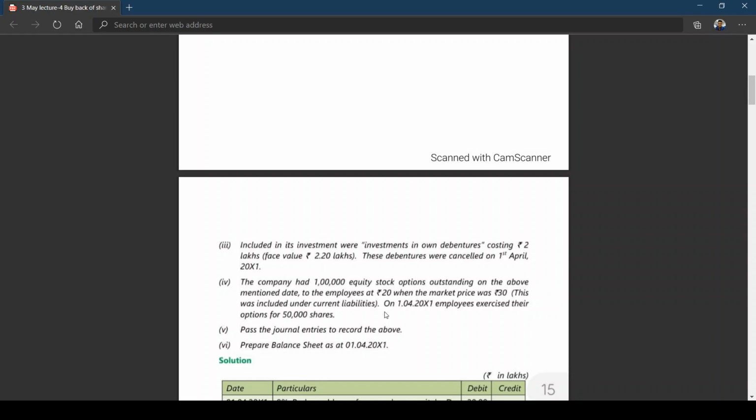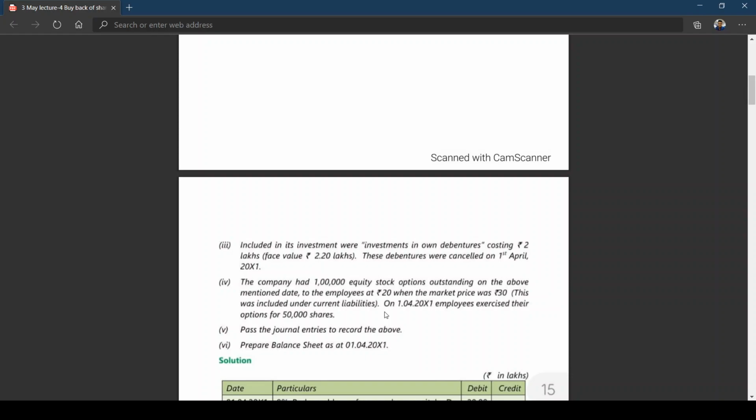So then what happened? Till the employees buy the shares, the amount will appear under current liabilities. That means till the employees purchase the shares allotted to them at a concession rate, because the concession rate is a loss to whom? The company. If they can sell in the market, they can get 30, but they're giving it at 20 rupees.